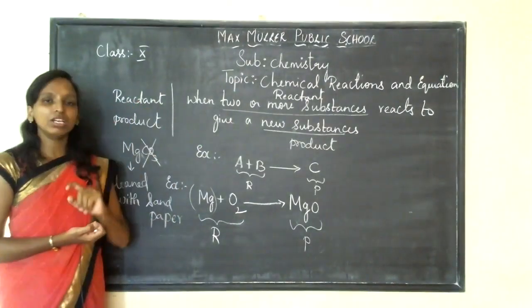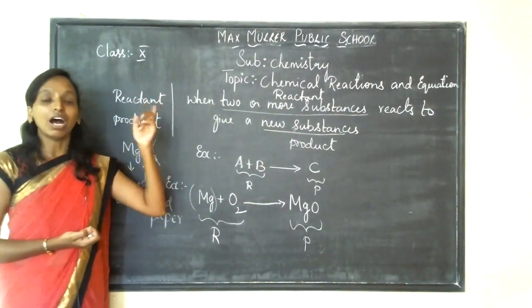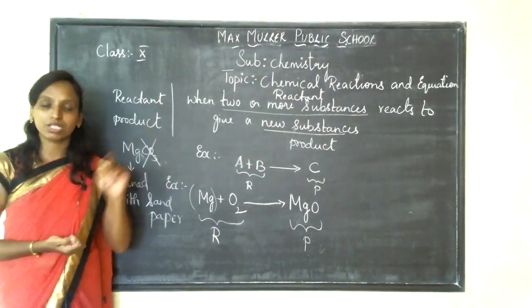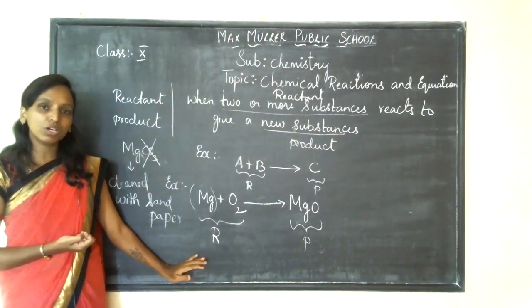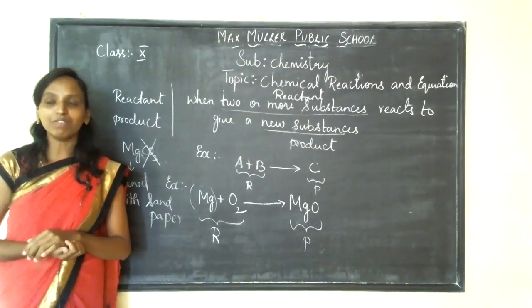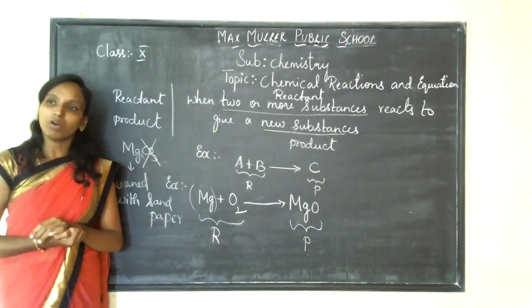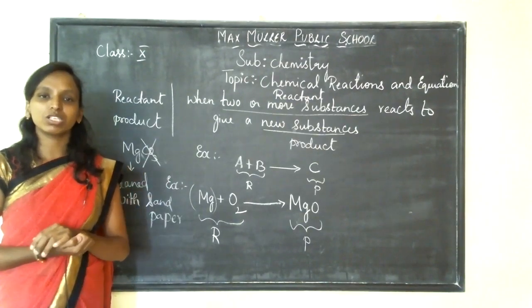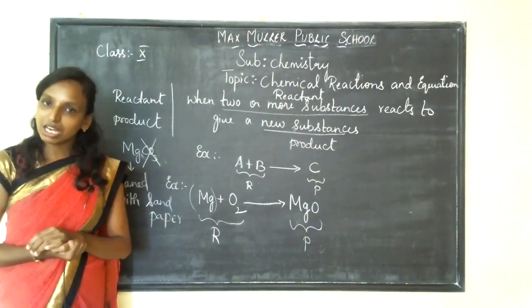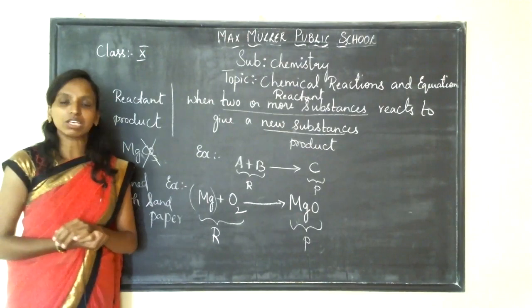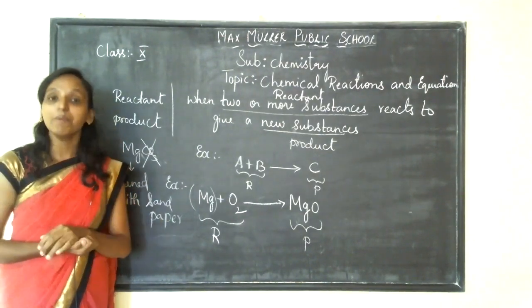What does reactant mean? The substance which takes part in a chemical reaction is called a reactant. After reacting, the newly formed substance is called your product. Is it clear? Now, the example given in your textbook, if you have the textbook, you can go through it and it will be so clear. Sit with your textbook and rough note. If not, take an old textbook, borrow it from your seniors and go through it. Then you can collect your own textbooks, okay?